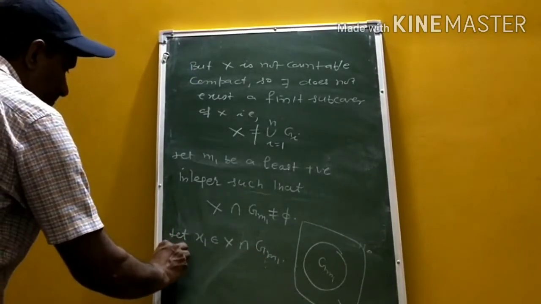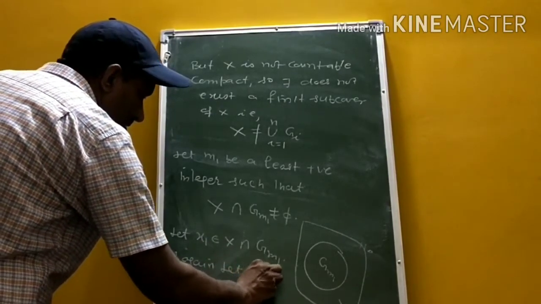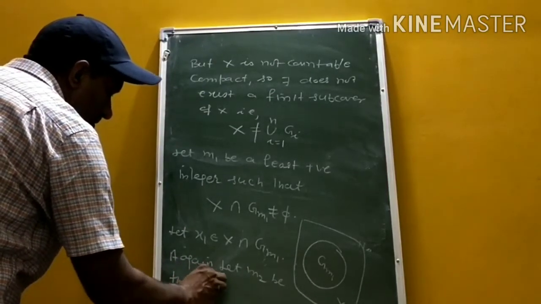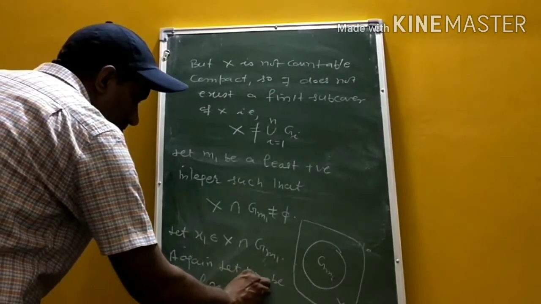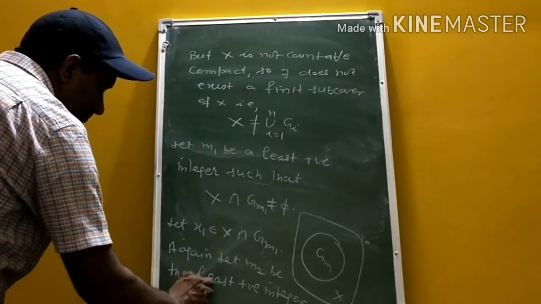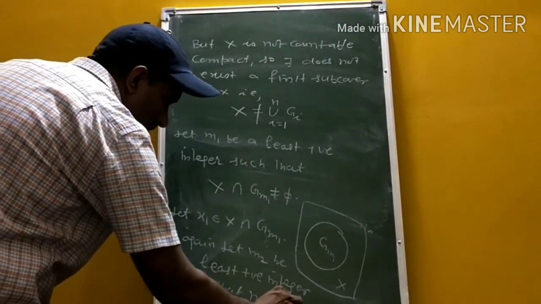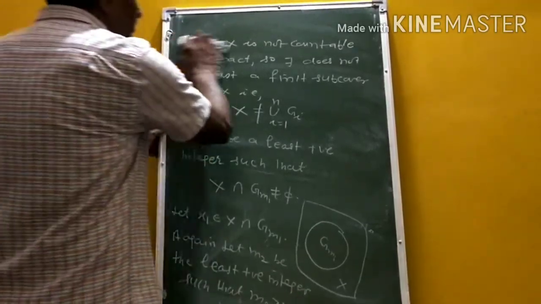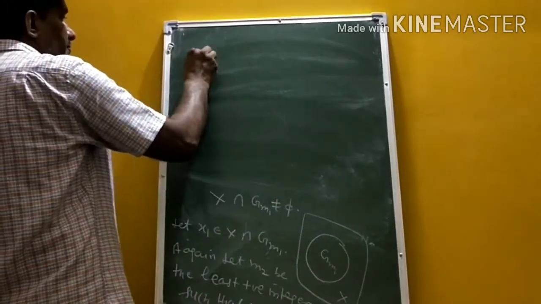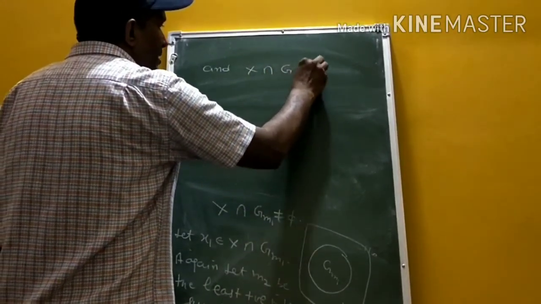Again, let m2 be the least positive integer such that m2 is greater than m1 and X intersection G_m2 is non-empty.